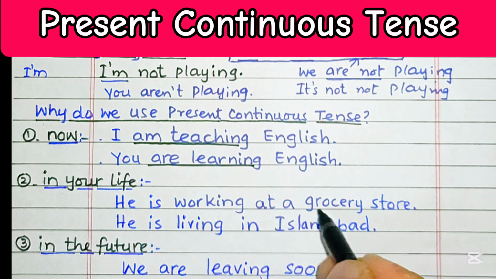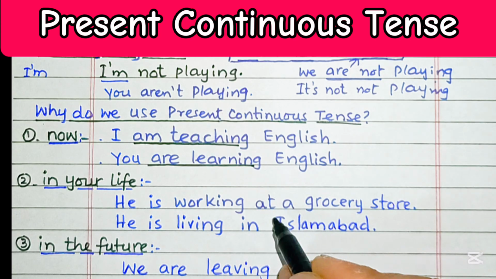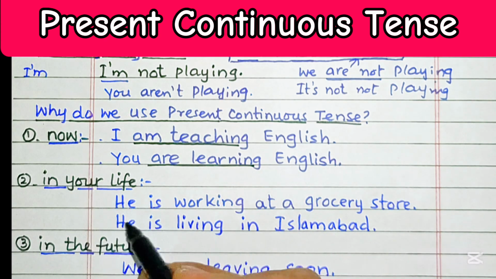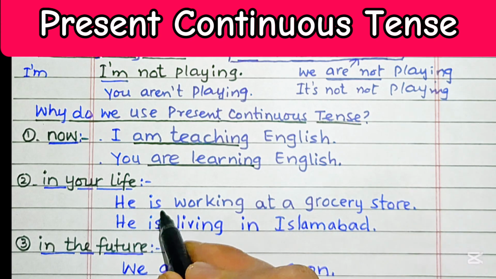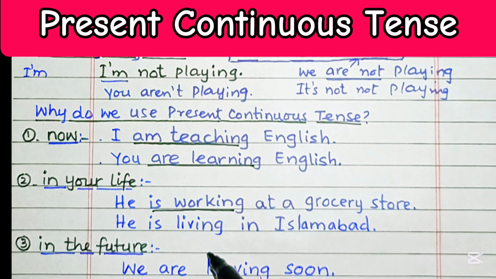So he is working at a grocery store, but it is not sure whether he is there right now. Perhaps he may be, but he might not be there right now because this is his routine work. So in your life, he is working at a grocery store. It is not showing that he is doing that thing right now.